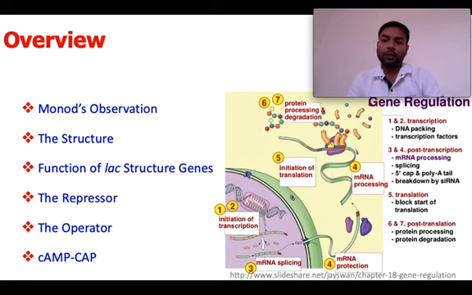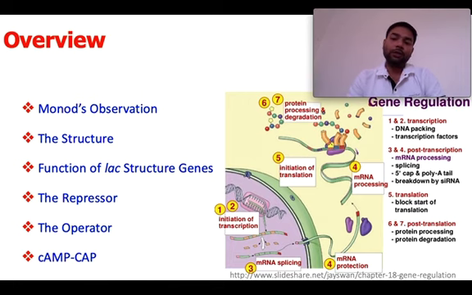So basically what we will discuss today is the lac operon system. But before we start, I wanted to let you know what gene regulation is, where it happens, and what its significance is. At different steps we can have gene regulation mechanisms, and that is aimed at the differential function of a cell. So why are we discussing the lac operon system? The lac operon system is basically the first system which was studied in detail by Monod and his co-workers, and that is why they got the Nobel Prize.